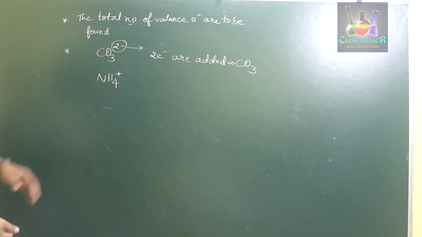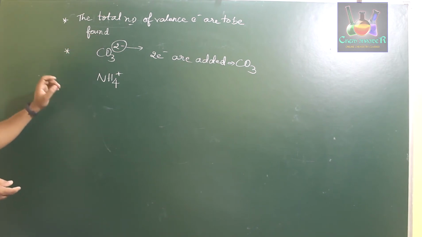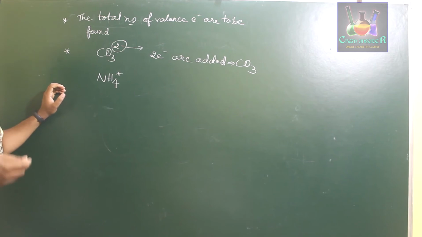Okay, that means in the second point what we observe is, if a radical or a compound carries a negative charge, like for example -2 in the case of CO3, that means we have added 2 electrons to the CO3.